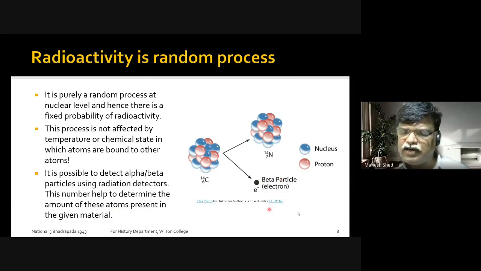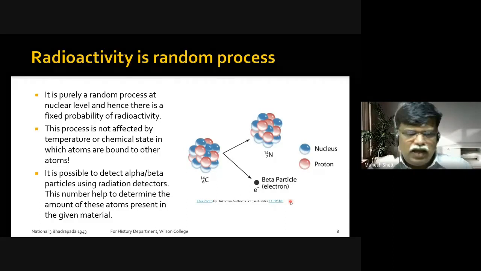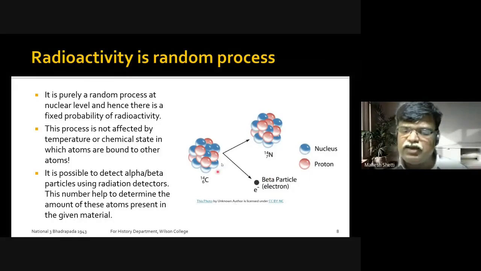Suppose I have got a detector, and I have one sample, and I'm detecting a beta particle which is coming out of this radioactive carbon, this unstable carbon. And suppose I get something like 100 activities.